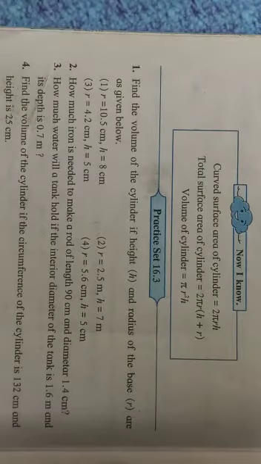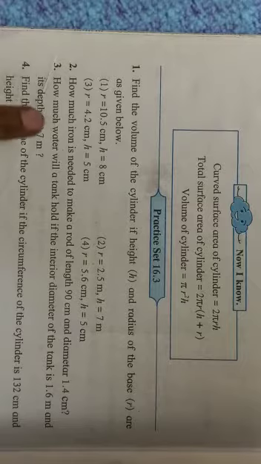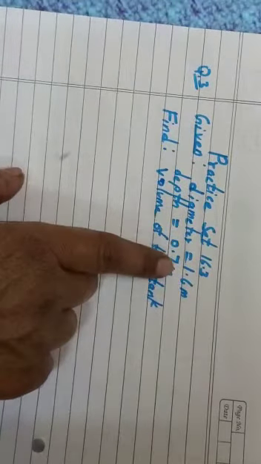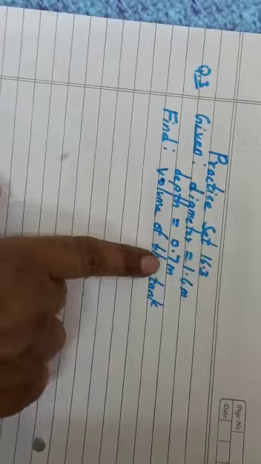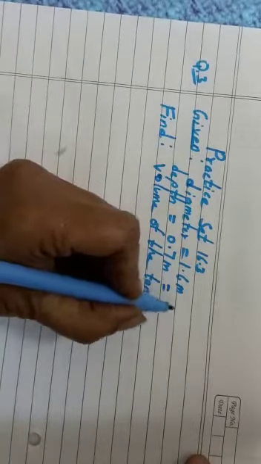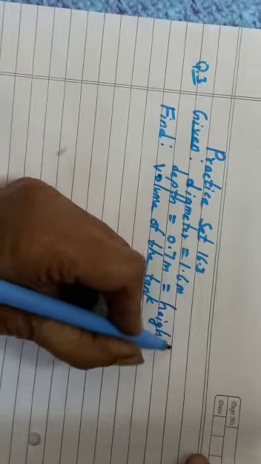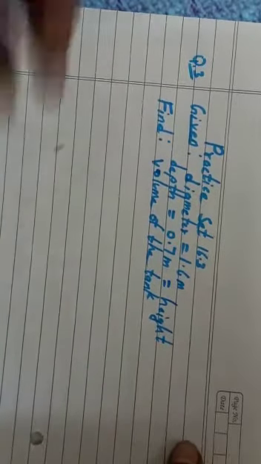A tank is going to have space. Now that space will be occupied by what? Water. So if we are able to find the volume of the tank, then how much water that tank will hold is nothing but the volume of the tank which you have to find. So I have written here given diameter 1.6 meter, depth 0.7 meter. Now this depth is nothing but the height, so I'll just write it down here. This is the height, and volume of the tank we have to find.